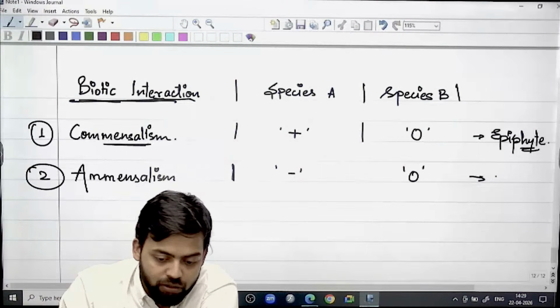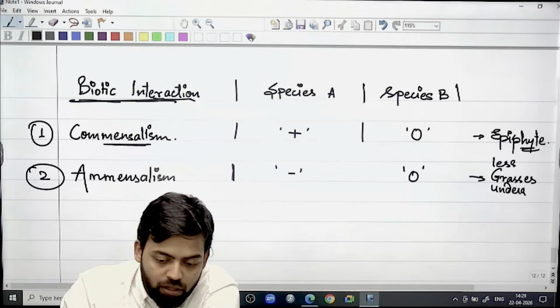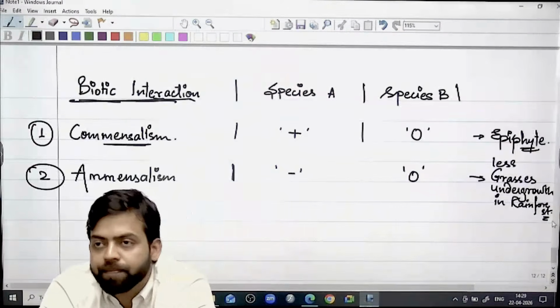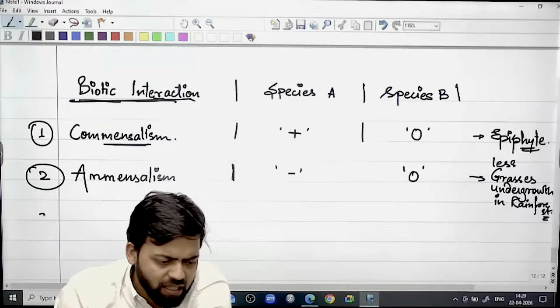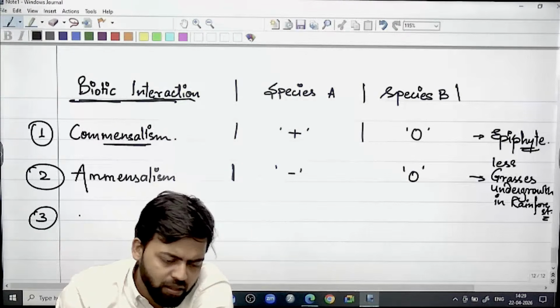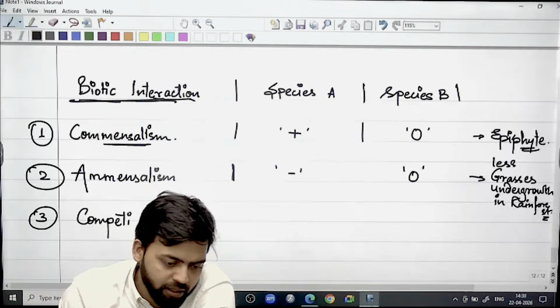In the same forest, less grasses undergrowth in the rainforest region. This is an example, right? Again of amensalism.